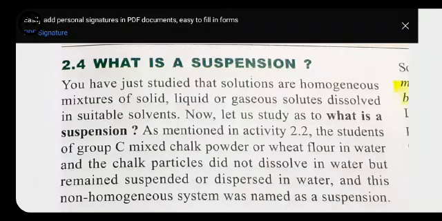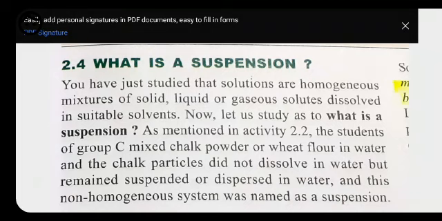When the solute and solvent mix with each other completely, and we cannot see the particles of the solute with our naked eye or even under the microscope, this type of solution is called a true solution, where the particles of solute cannot be seen easily. And here we cannot say what type of solute is added to the solvent. But we do not have more about the true solution, that's why I will start with suspension.